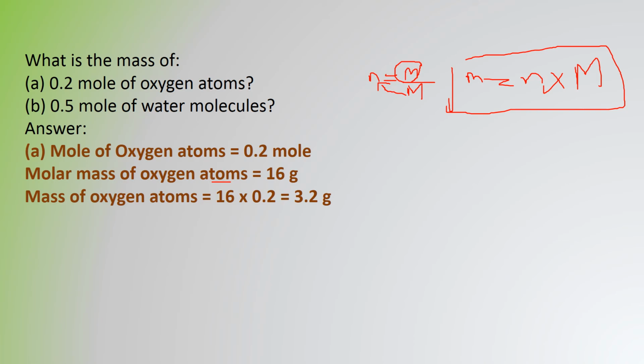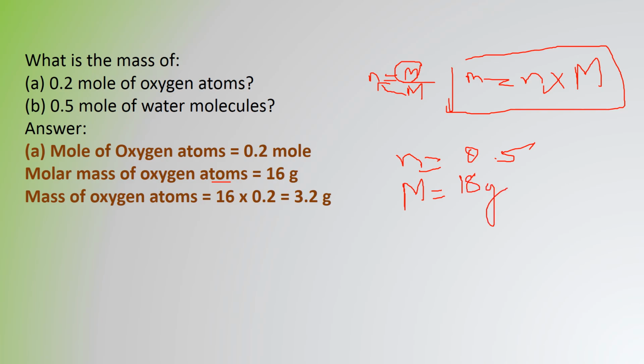The same we have done for 0.5 moles of water molecules. So what is given here? n is given, so 0.5. And what is capital M here? We have to find out, that is water molecules, already we have done it in the last question. It is 18 grams.